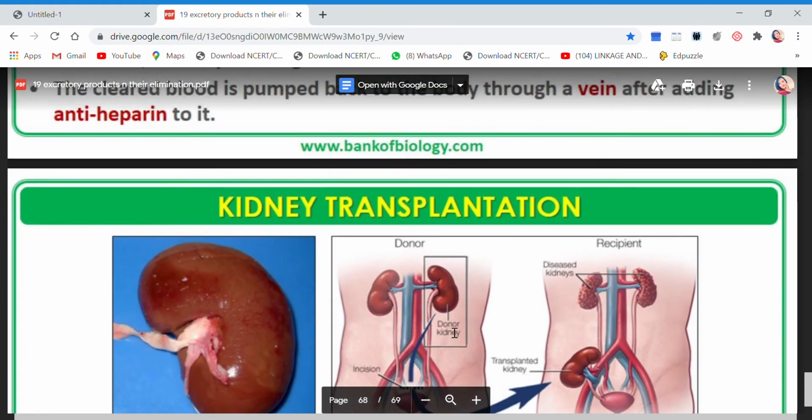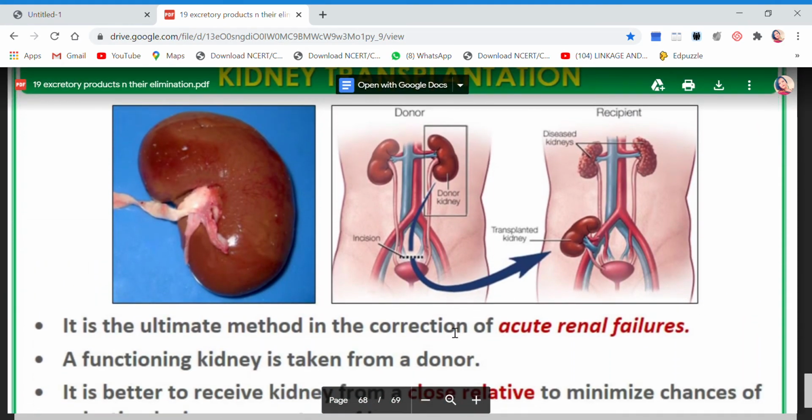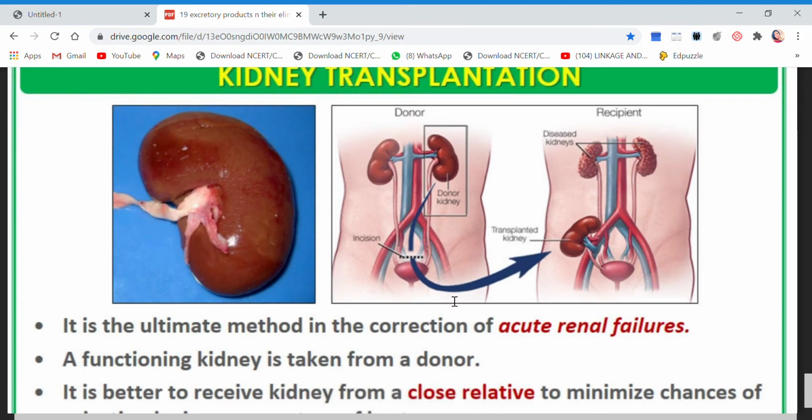Chances of rejection are very, very low if the transplantation is done among relatives.